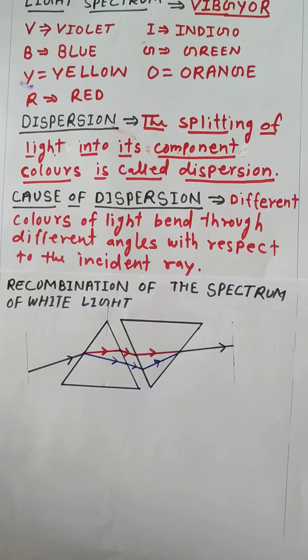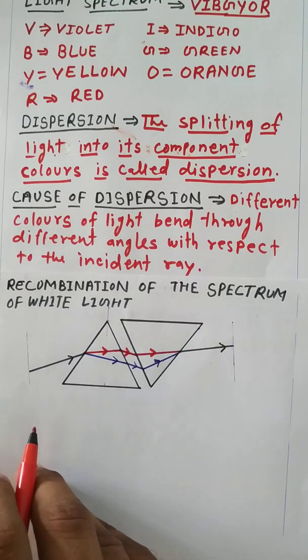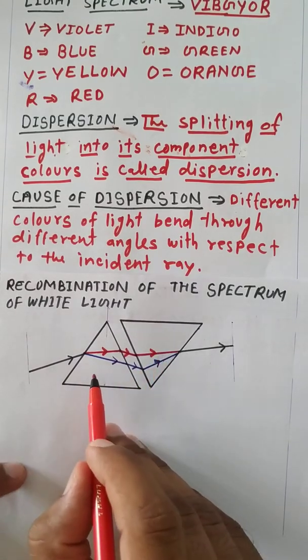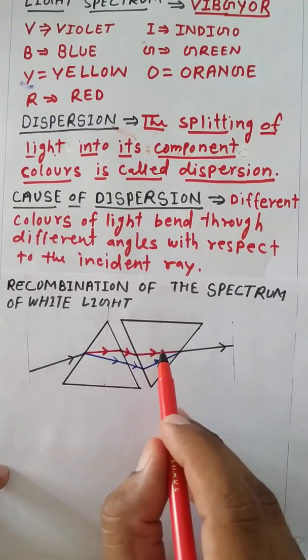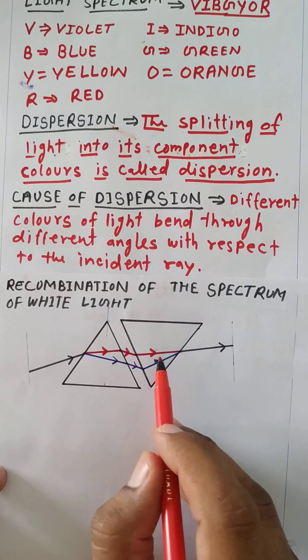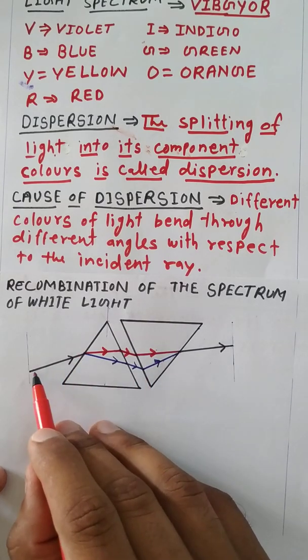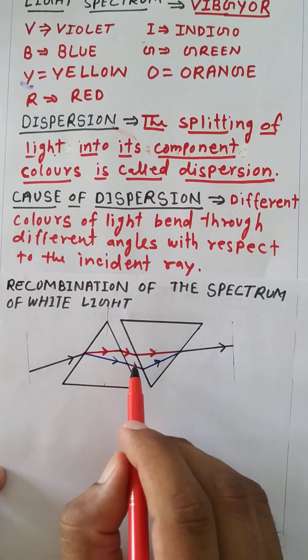Then Sir Isaac Newton placed another similar prism in an inverted position. Suppose this prism and the first one are in the same position, and the other is inverted. A beam of white light passes through the first prism, and a spectrum of white light emerges.